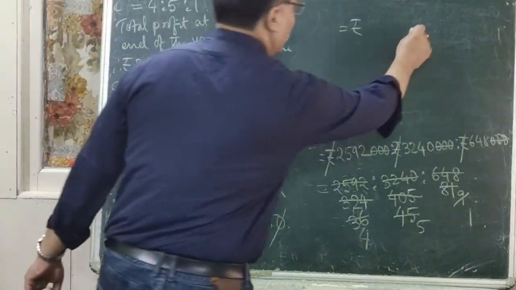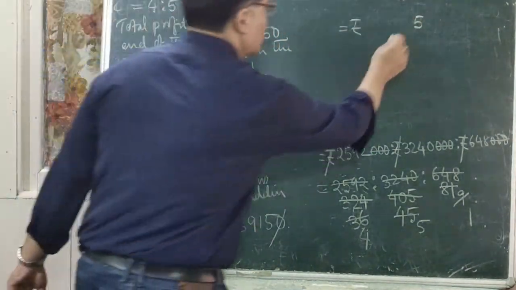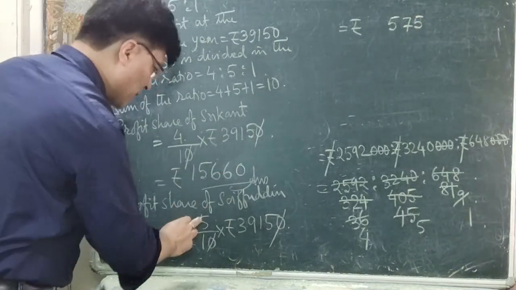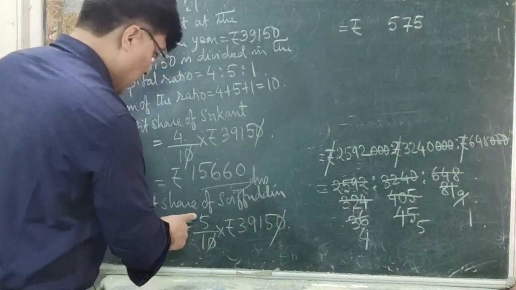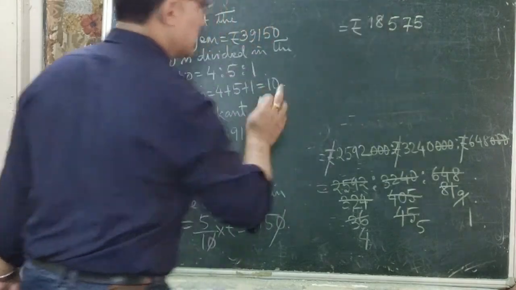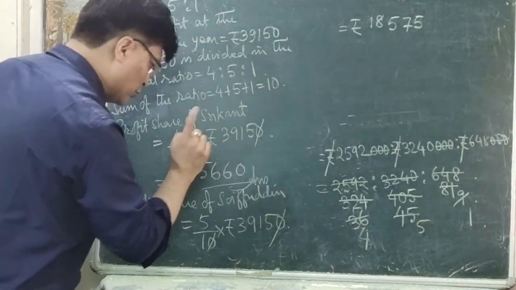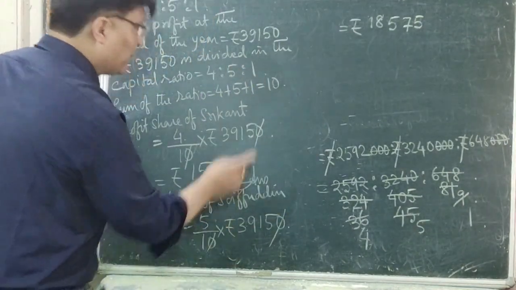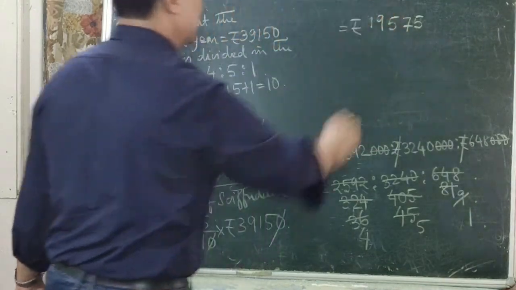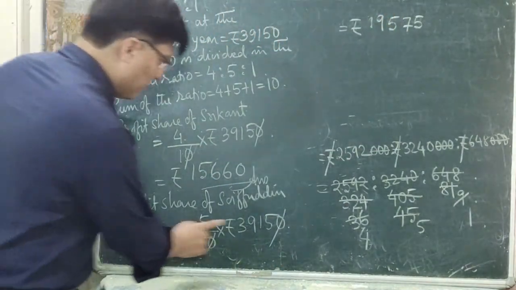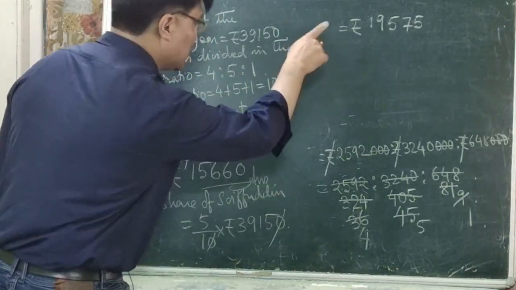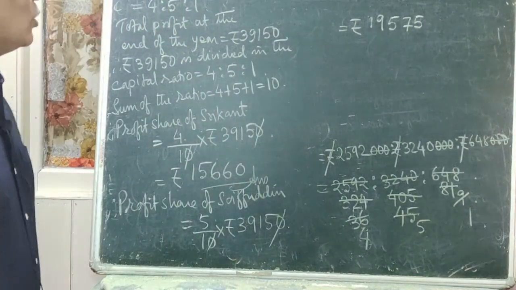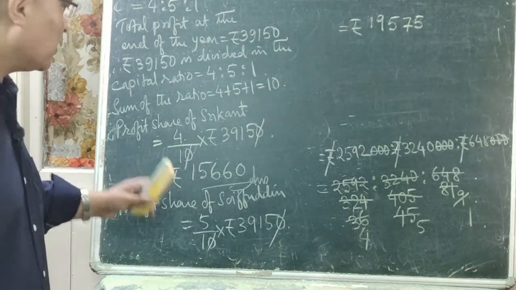Now multiply it. 5 5s are 25. 5 1s are 5 plus 2 is 7. 5 9s are 45. 5 3s are 15 plus 4 is 19. Let us check it once again. 5 5s are 25, 5 1s are 5 plus 2 is 7, 5 9s are 45, 5 3s are 15 plus 4 is 19. That is rupees 19,575. This is profit share of Soifuddin.